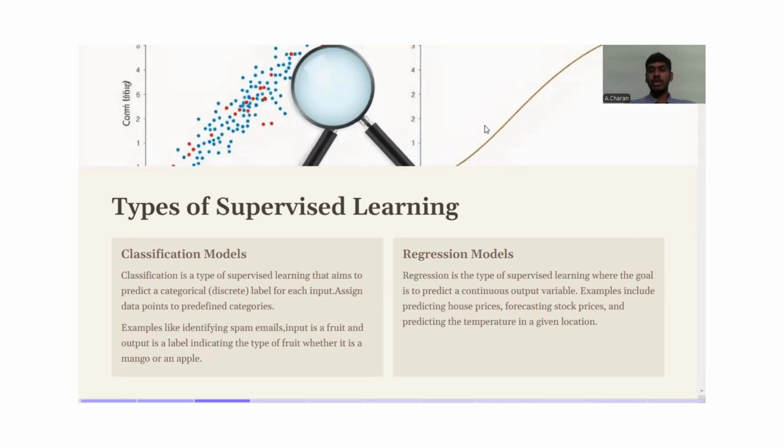The second one would be regression models. Regression is the type of supervised learning where the goal is to predict a continuous output variable. That is, it has an infinite number of distinct values, such as, for example, the prediction of house prices. The house prices continuously vary based on day-to-day evaluation, and the stock prices also continuously vary. In the same way, the temperature of a given location also varies.